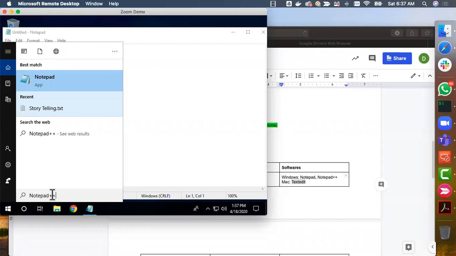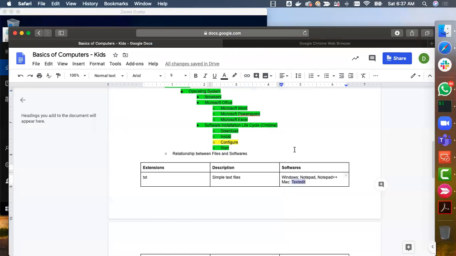However, you can sit with your parent and install Notepad++ on your Windows-based machine. On Mac, you don't need that. You will understand at a later point in time. For now, if you are using Mac, don't install Notepad++. Just ignore. Don't worry too much about it. Okay. So for simple text files, these are the ones which are typically used.